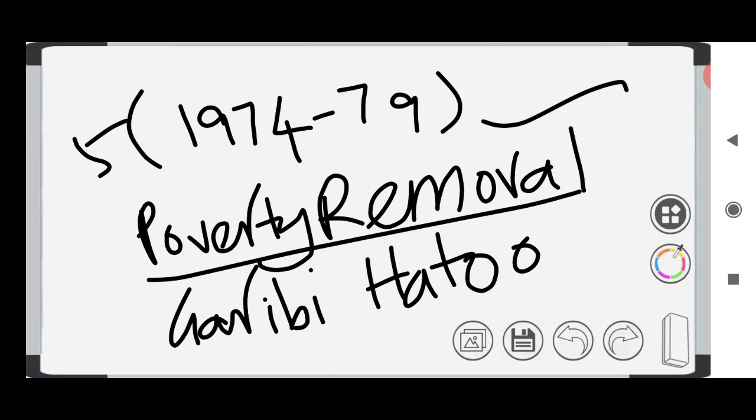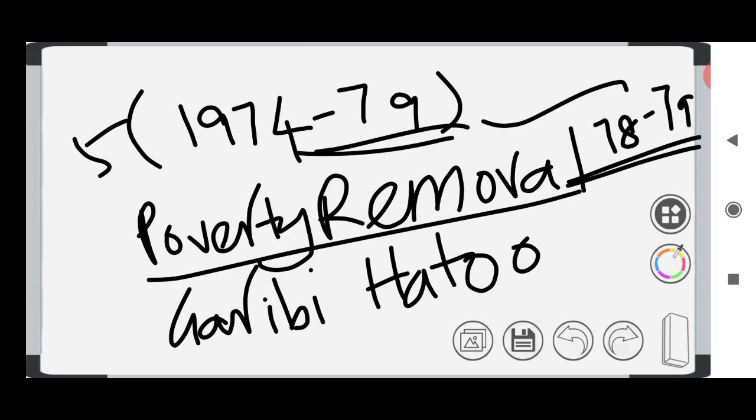And the fifth 5-year plan was cancelled or stopped in the middle due to some political reasons. It was not continued up to 79, but stopped in the middle. In 78 to 79 there was a planned holiday, and from 79 to 80 also there was a planned holiday. During this planned holiday also we made certain major decisions.